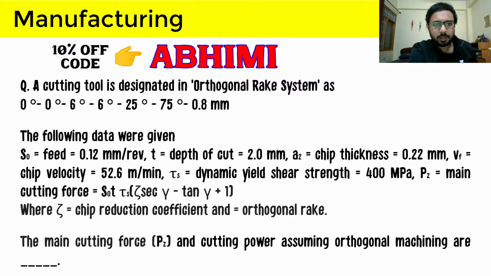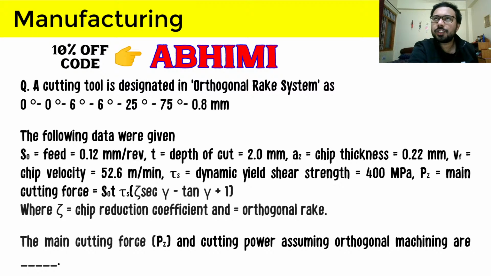So first of all, what is given in the first line is a cutting tool is designated in orthogonal rake system, that is ORS, as 0 degrees, 0 degrees, 6 degrees, 6 degrees, 25 degrees, 75 degrees, 0.8 mm. And this is the specification of the tool in ORS system. The following data were given. S0 is feed, which is 0.12 mm per revolution. Small t is depth of cut, which is 2 mm.